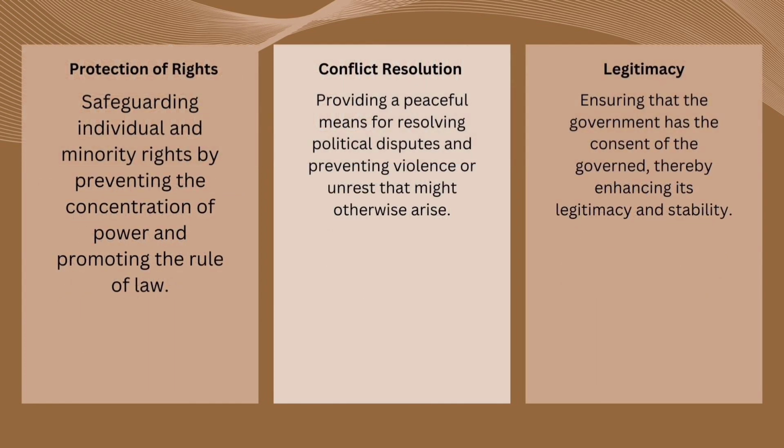So the fourth is the protection of rights. So protection of rights, safeguarding individual and minority rights by preventing the concentration of power and promoting the rule of law. So next is the conflict resolution. So conflict resolution, providing a peaceful means for resolving political disputes and preventing violence or unrest that might otherwise arise.